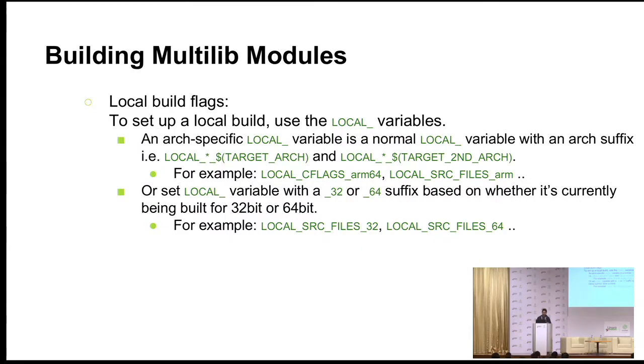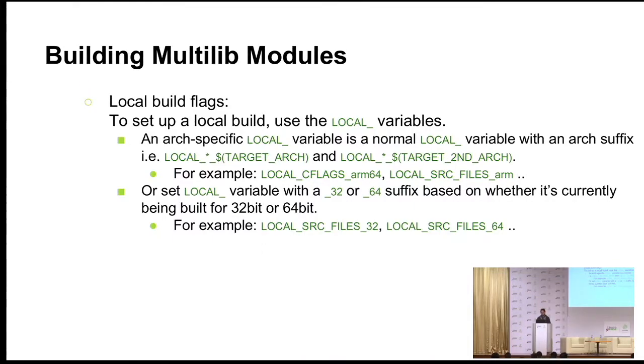Now there are these local flags which we use. Anyone familiar here with the build system, we specify LOCAL_CFLAGS, LOCAL_C_INCLUDES, and other variables. So those still work, but only for the primary architecture. If you want to use it for the secondary architecture, you specify that particular variable which you have, and then underscore your target name.